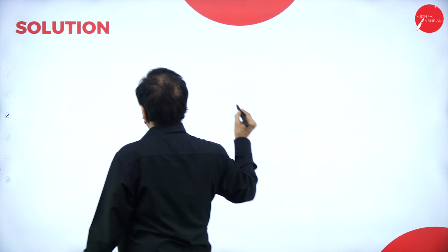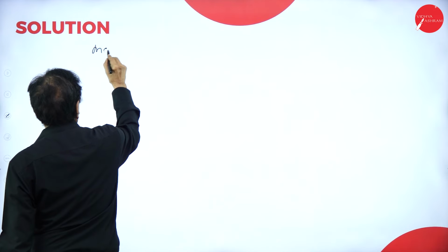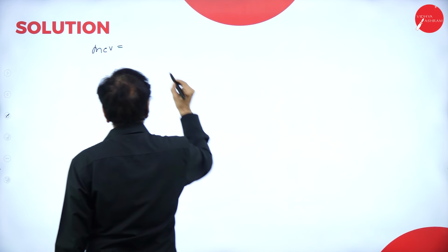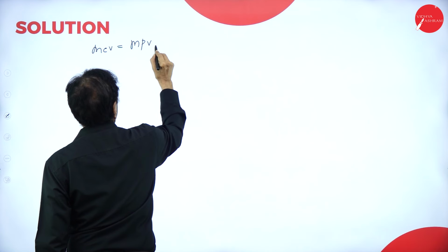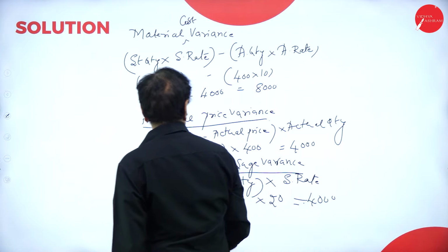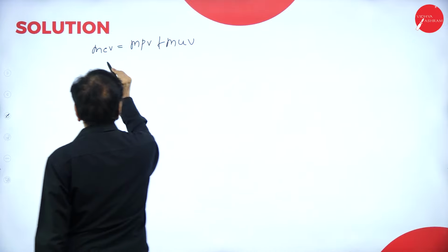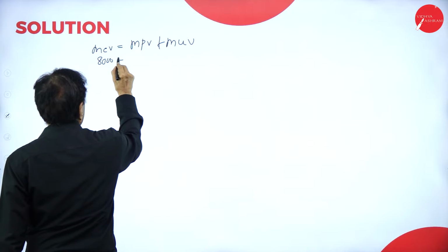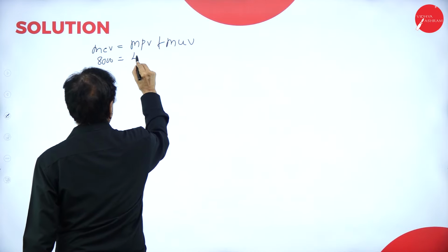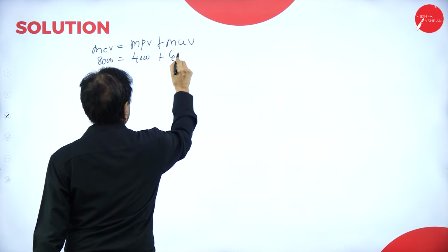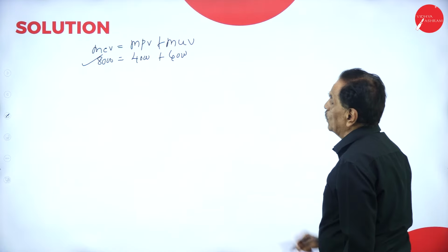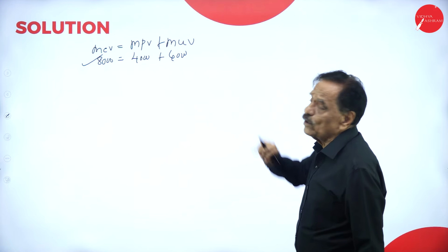Always MCV, material cost variance, is equal to material price variance plus material usage variance. What's your answer? This is 8,000. What's the material price variance? 4,000 plus 4,000. So material cost variance should be equal to material price variance plus material usage variance.